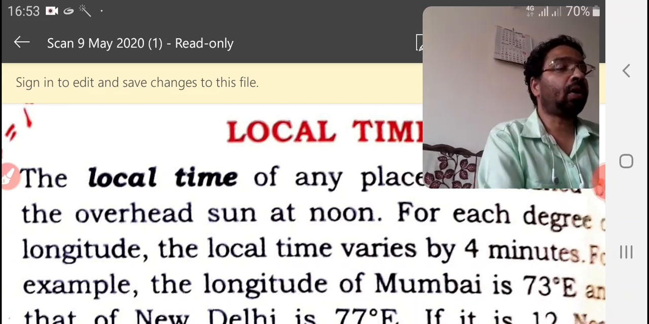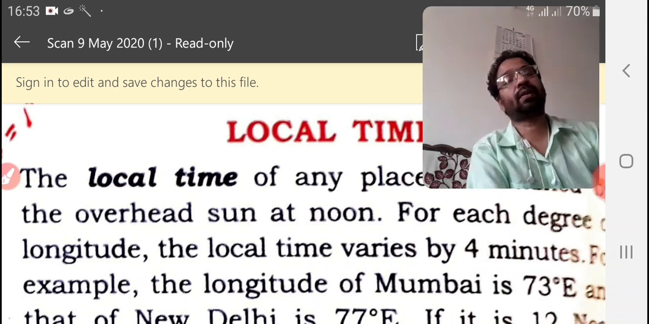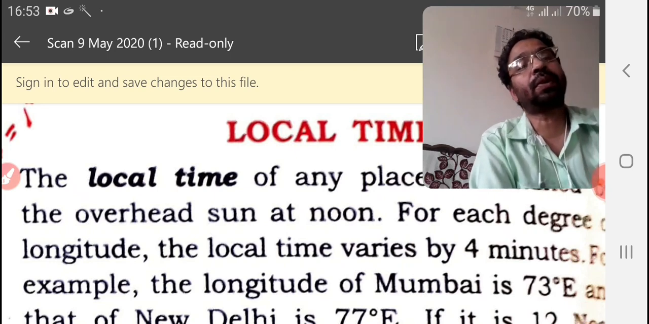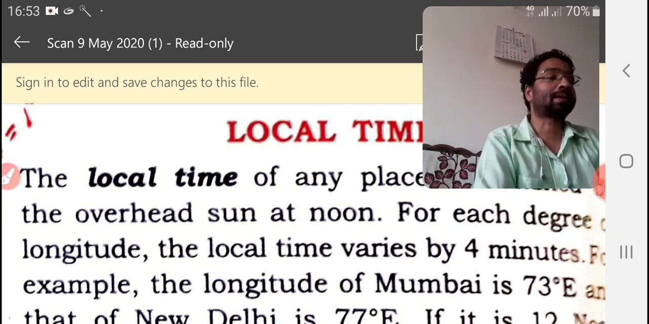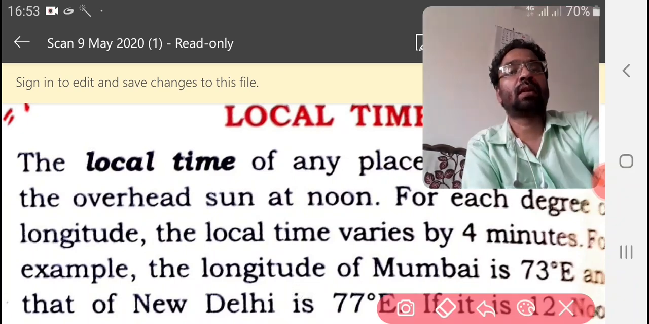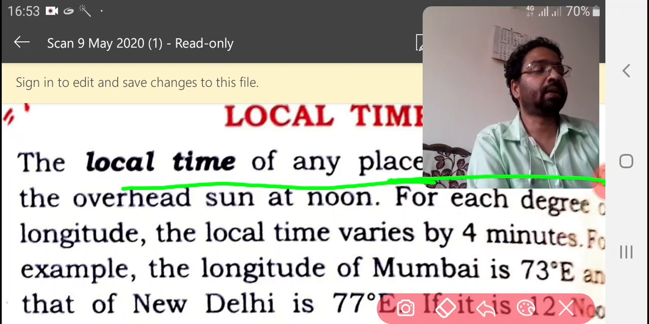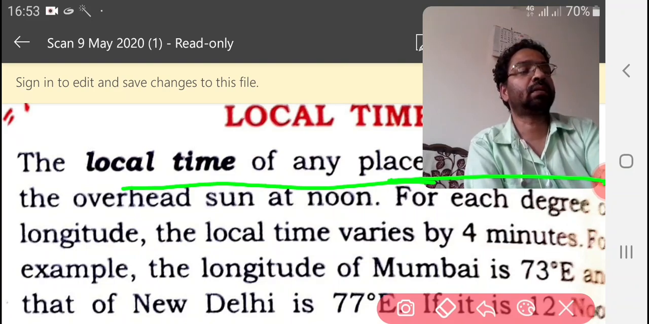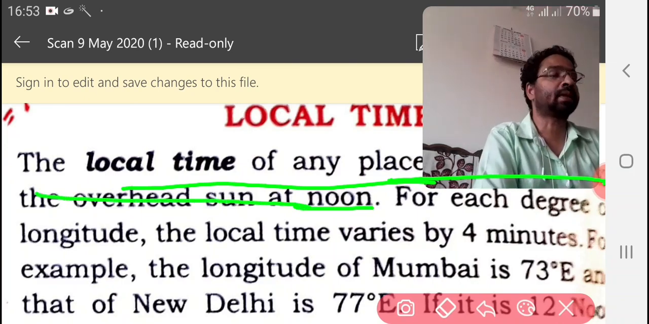The local time of any place is obtained by the overhead sun at noon. How can we find the time of a particular place? Mainly we find out the time of that place by seeing the position of the sun. The local time of any place is obtained by the overhead sun at noon. This is the secret.